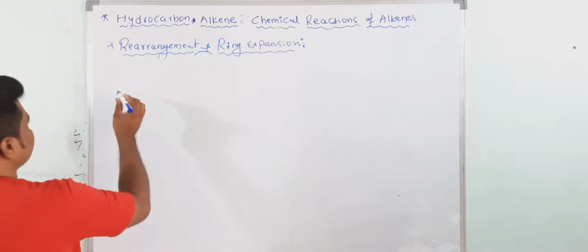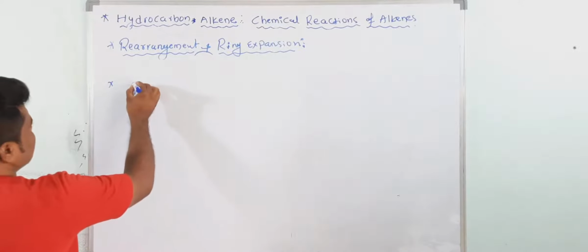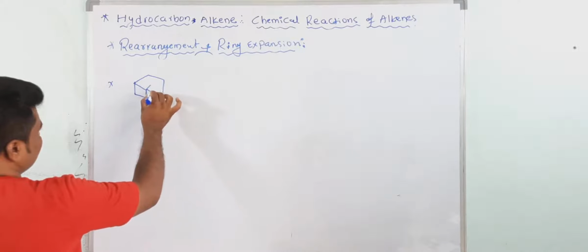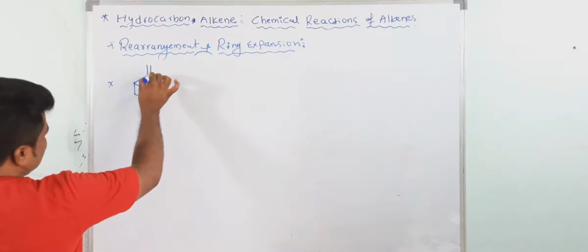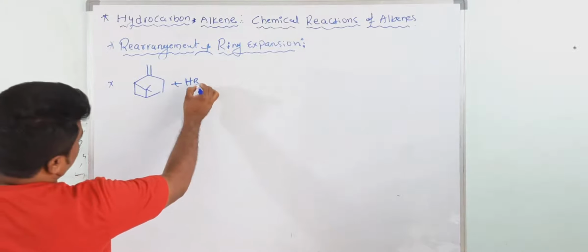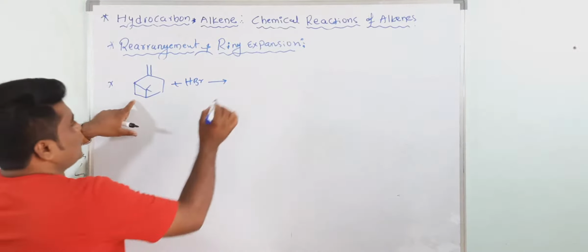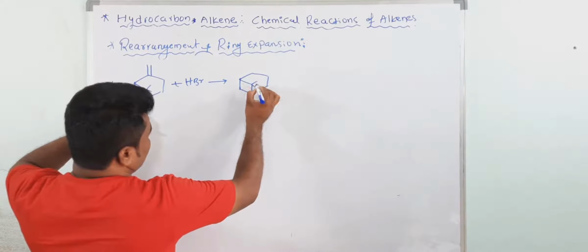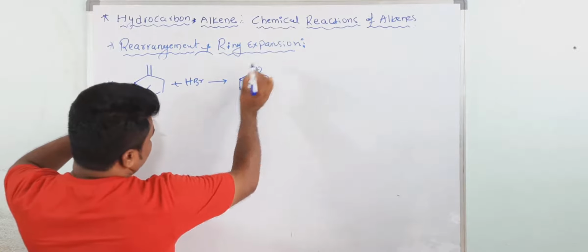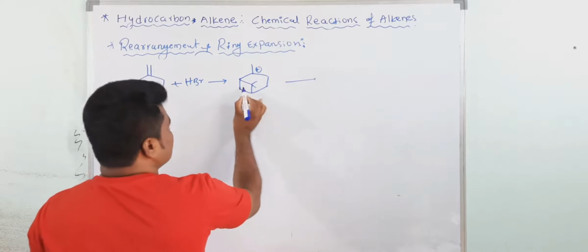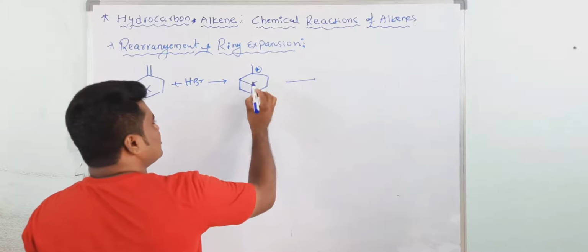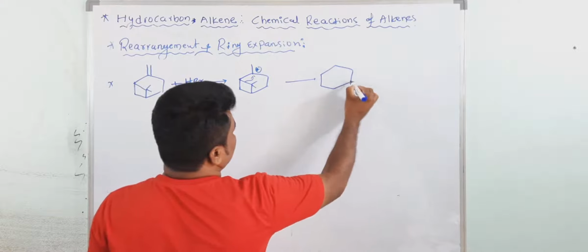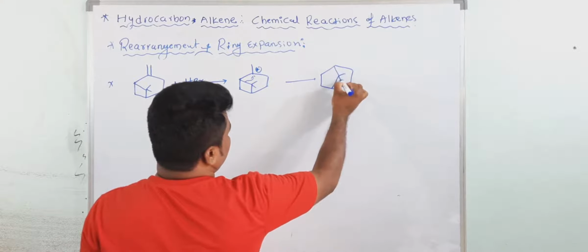Okay, now see one more problem. This is one compound. This is a pi bond and here HBr is there. So what would be the product? First protonation will take place. Yes, carbocation will form. See, this is a 4-membered ring adjacent to the carbocation. So again ring expansion will take place. Now it becomes a 5-membered ring.